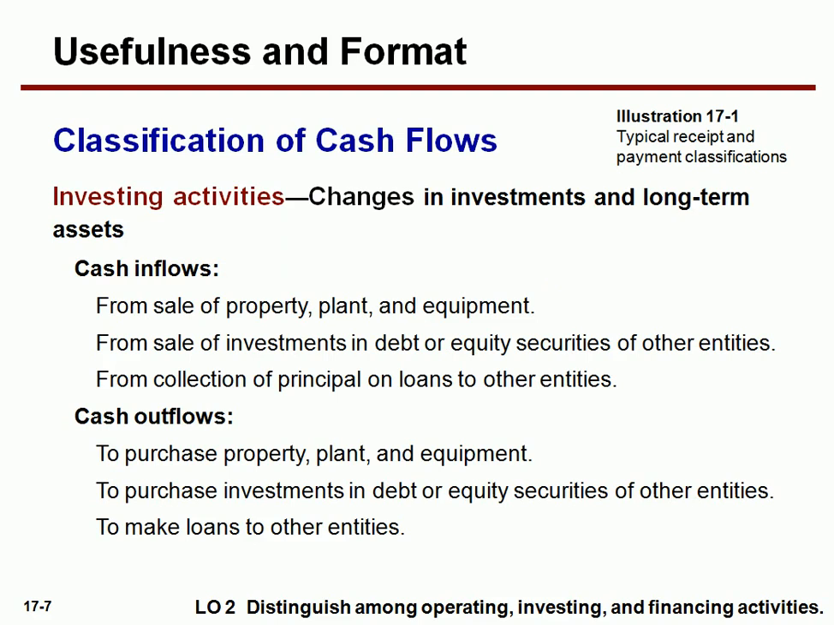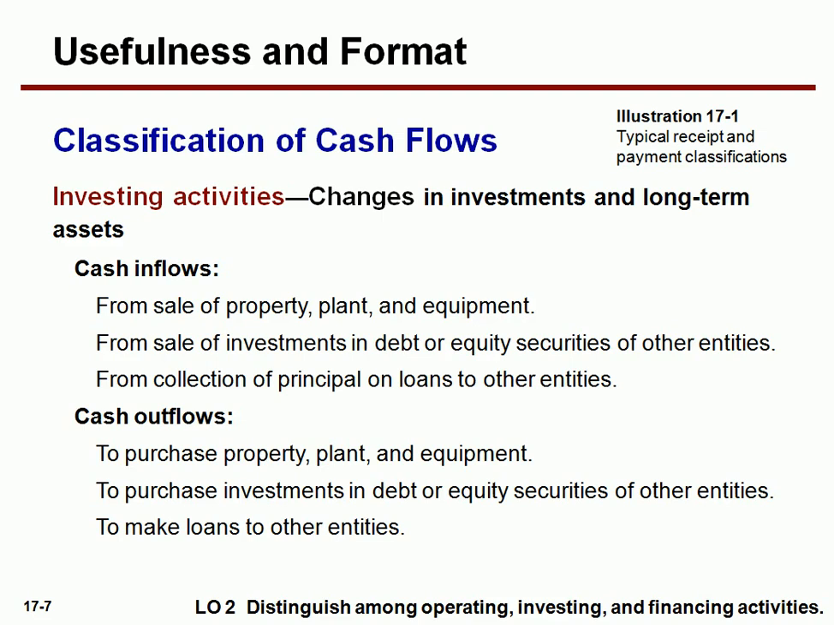So how do we classify our investing activities, changes in investment and long-term or fixed assets? What inflows and outflows of cash do we have in our investing activities? We will focus on that. First, from sale of property, plant and equipment: if you sold some property, plant or equipment, these are all fixed assets, long-term assets, so you get some kind of cash. There's a cash inflow.